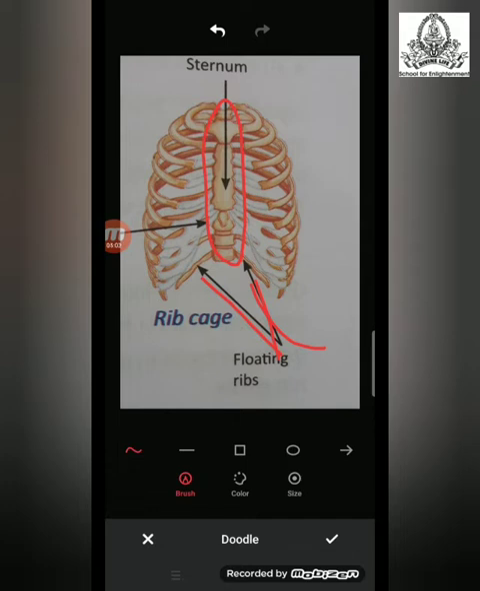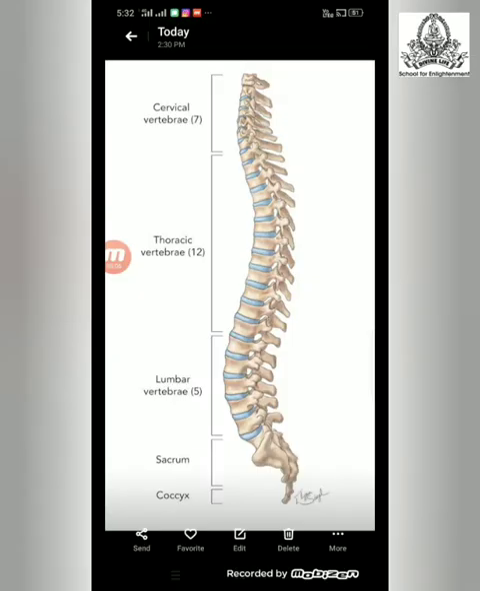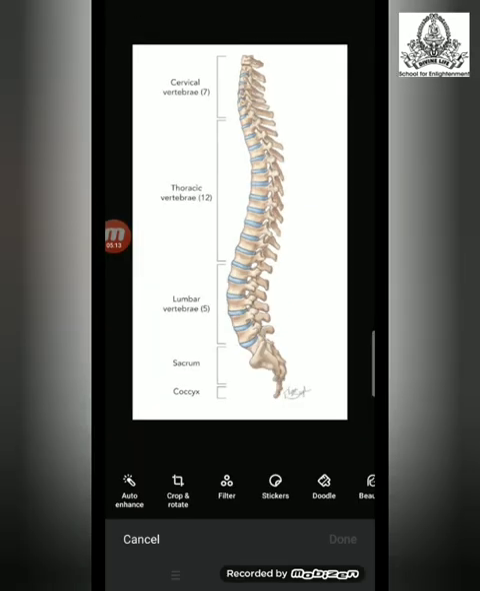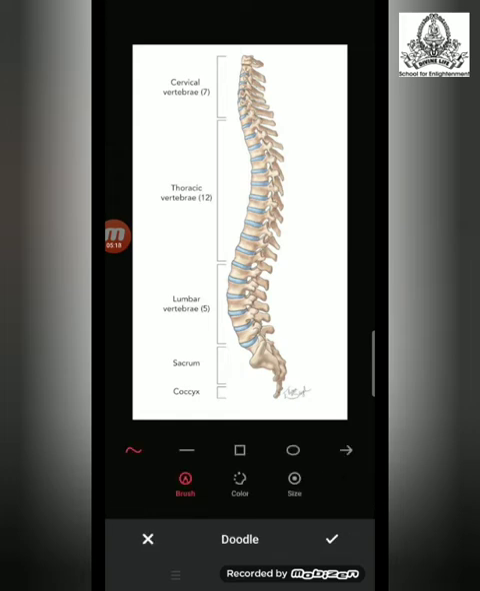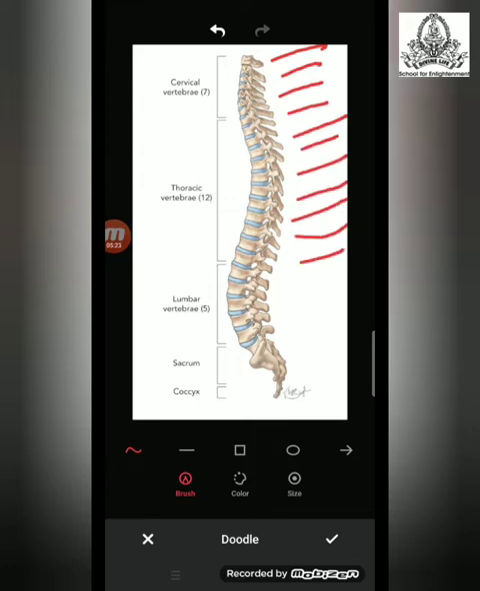Now moving to the next part of the skeletal system, which is the backbone or the vertebral column. The vertebral column is made up of many small bones. See, this is the vertebral column, and it is made up of 33 small bones which are known as vertebrae, and hence the backbone is also known as the vertebral column. The function of the backbone is that it gives protection to the spinal cord, which means the spinal cord is protected by the vertebral column, or you may call it a backbone.